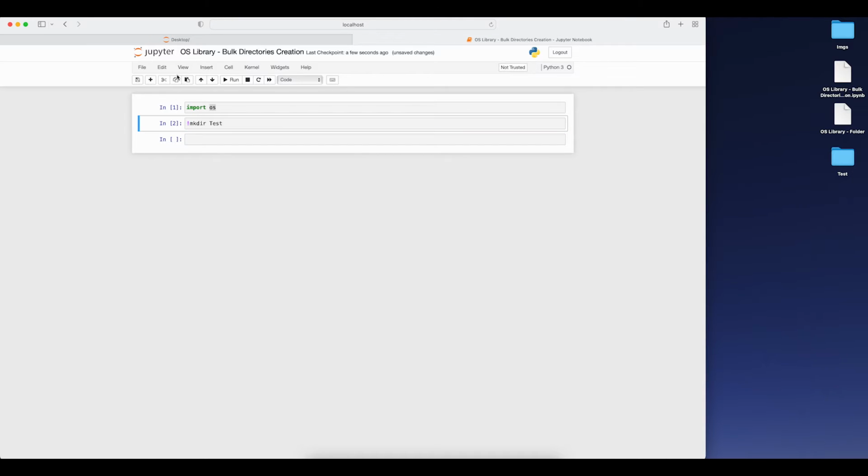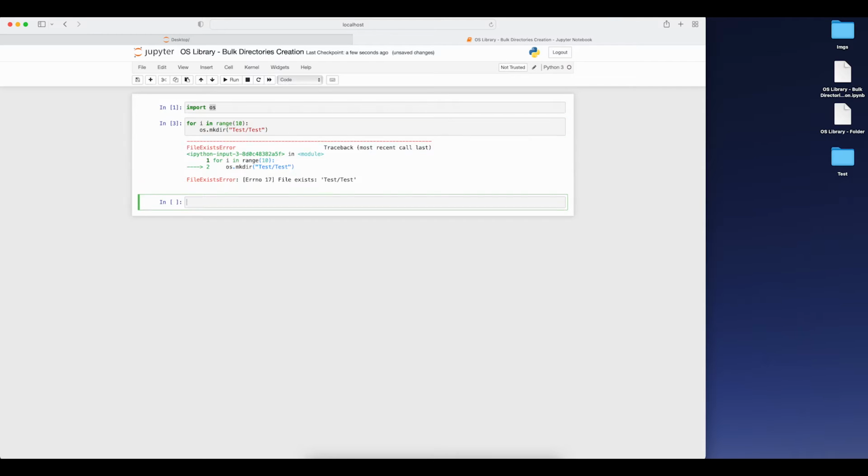Now to create folders, let's suppose I want to create 10 folders, I can go for a for loop: for i in range of 10. Inside that I'm going to use os.mkdir, a function which helps you create a directory. Inside test I want to create a folder test. If I'm executing this, I get the error: file exists. Why are you getting this error?